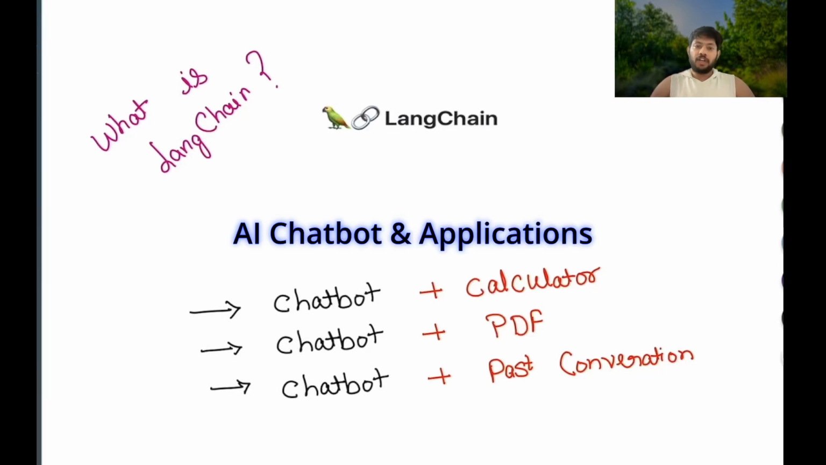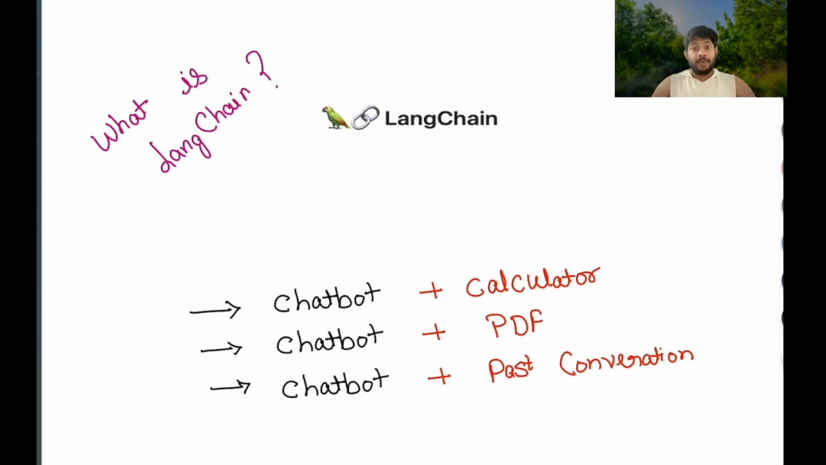Have you ever wanted to build your own AI chatbot like ChatGPT or Gemini or Perplexity, but you want to use your own memory, own tool, and your own data for those applications? And that's exactly where LangChain comes in.